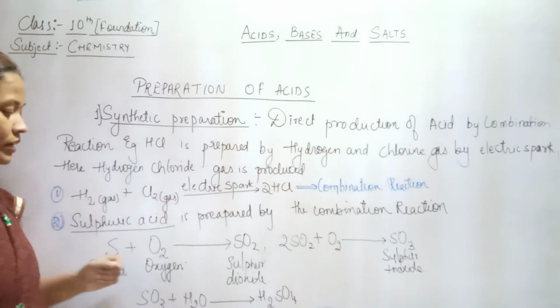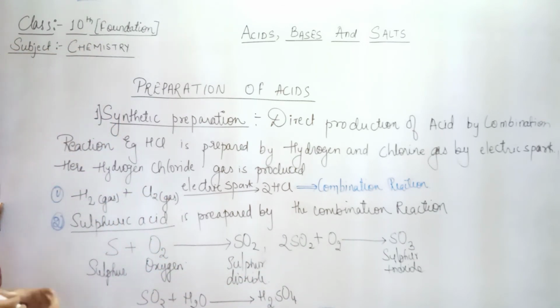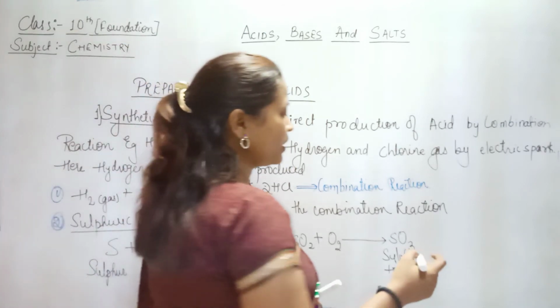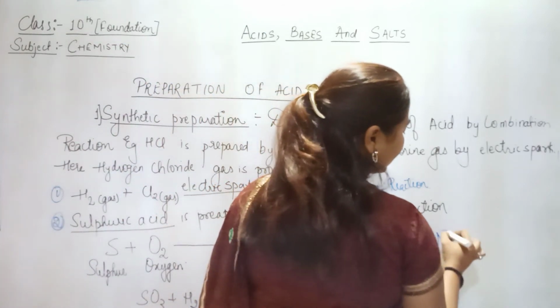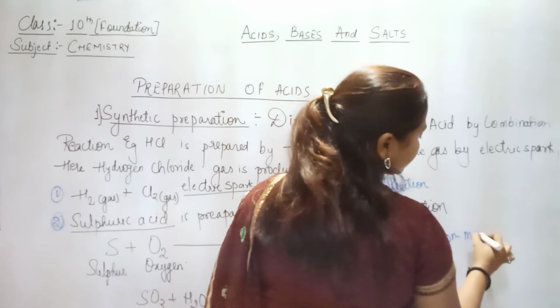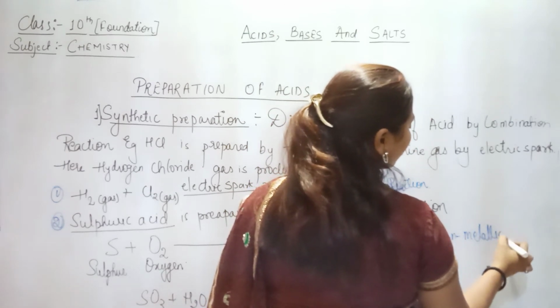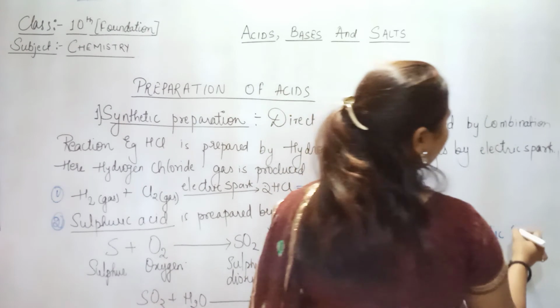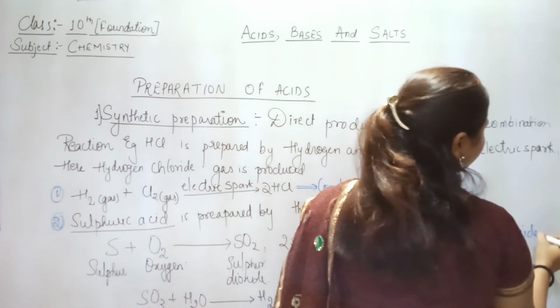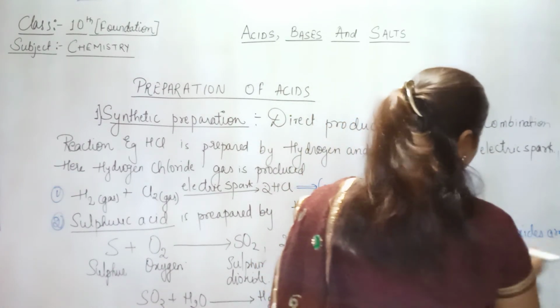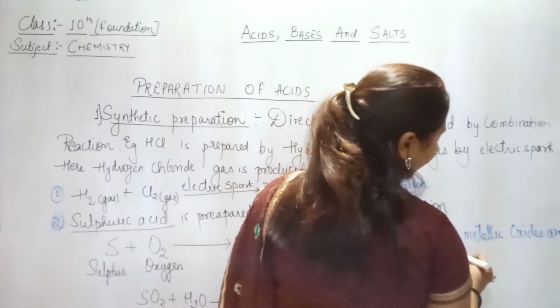A very important thing to be noted out of this point is that non-metallic oxides, remember this because we are going to study it in the next chapter also, are acidic in nature. Why?